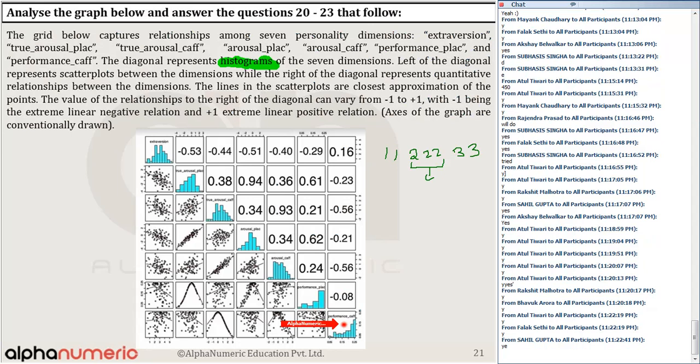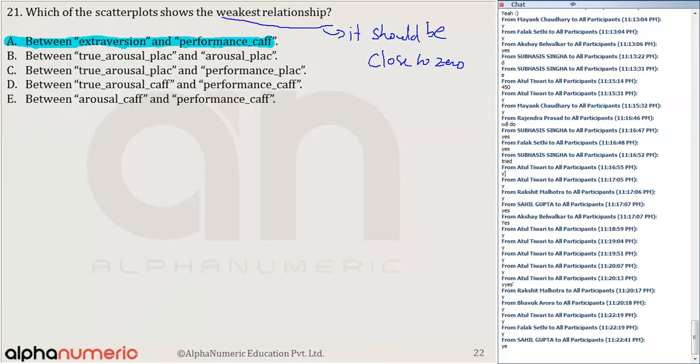Okay. That is actually not given in the option. Since it is not given in the option, among the given option choices, this has 0.16. Is that clear to everyone?